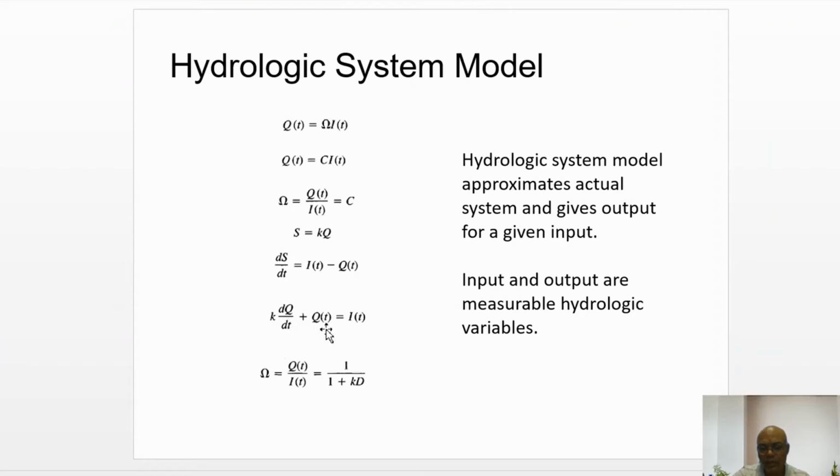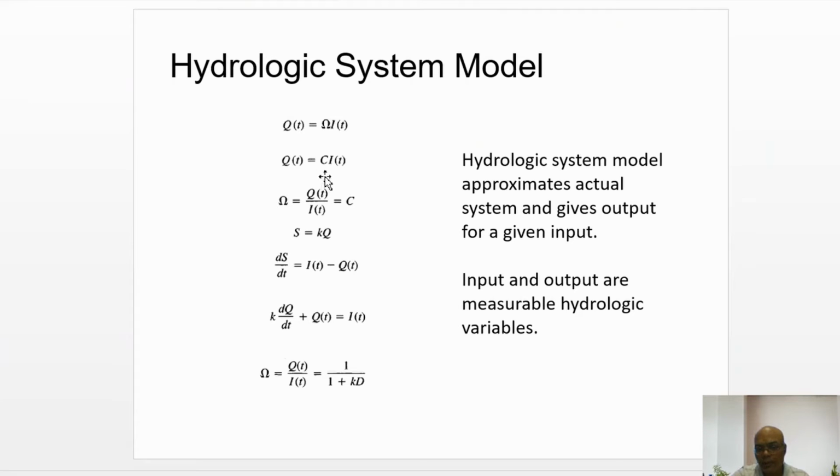So K into dQ by dt plus Q(t) is equal to I(t), and we can write this dQ by dt as DQ, where D is the differential operator. So from that, when we take out Q, it becomes (KD plus 1) Q equals I.